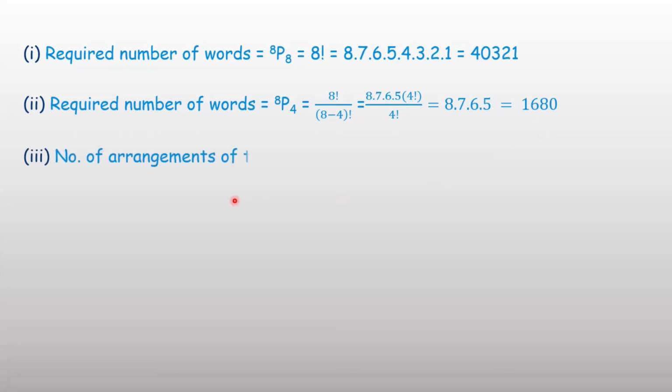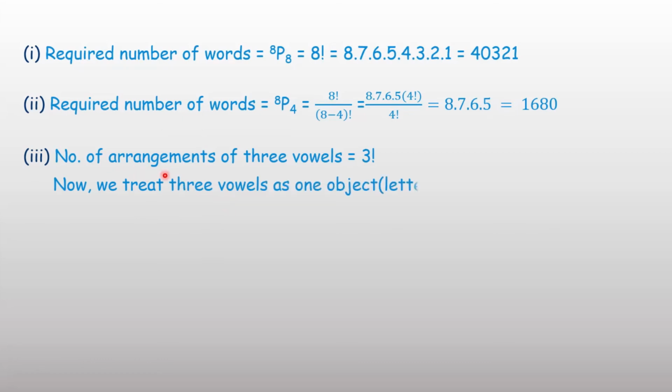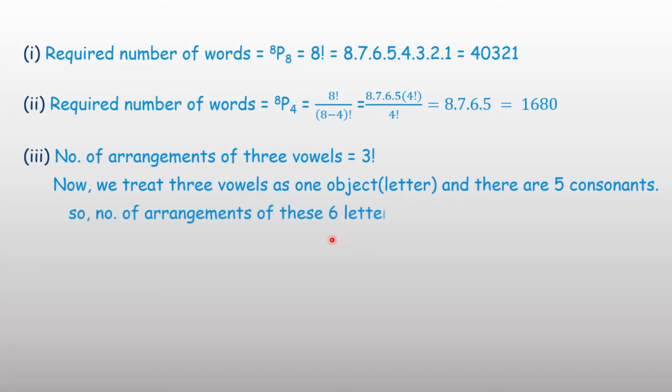Now the third part, conditions given: all vowels are together. There are 3 vowels, and we can arrange the vowels in how many ways? 3 vowels means 3P3, which is factorial 3 ways. And if all vowels occur together, consider all the vowels as one letter. In this case there are 5 consonants and all the vowels considered as one letter, so the total number of letters you have is 6. The arrangement of these 6 letters we can write as 6P6, equal to factorial 6.